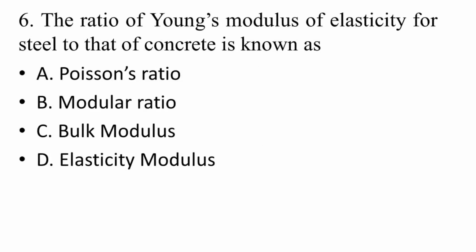You know that Poisson's ratio is the lateral strain to the linear strain, then bulk modulus has its own definition, then elasticity modulus is the direct stress to the direct strain, or normal stress to the normal strain. So the answer for this question is option B, modular ratio.